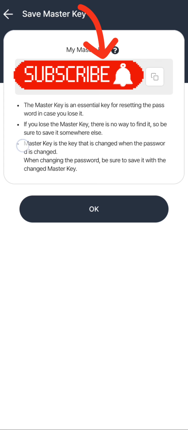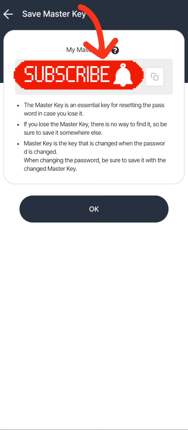The last one says that master key is the key that is changed when the password is changed. So when changing the password, be sure to save it with the changed master key. It means that when you are changing your password, your master key will also change.